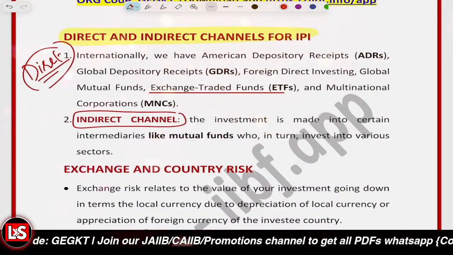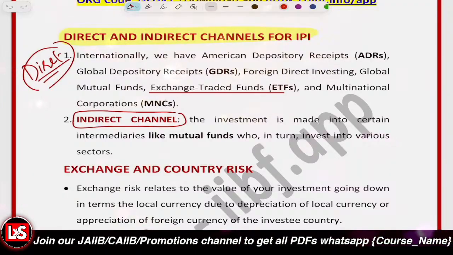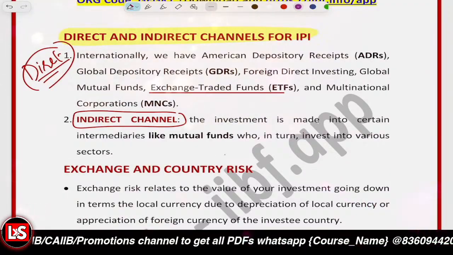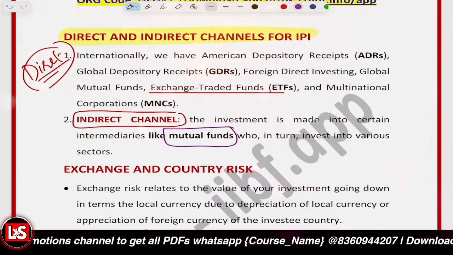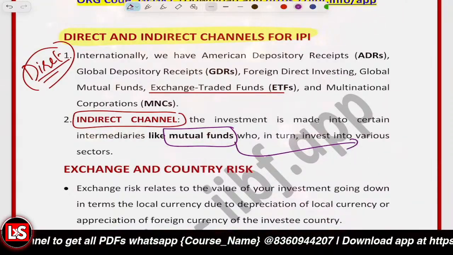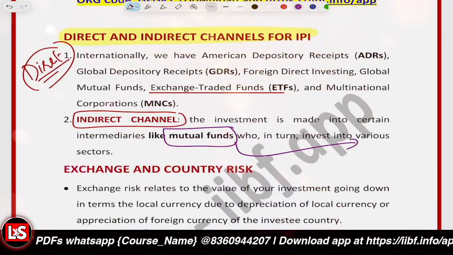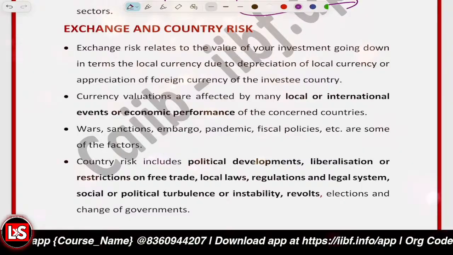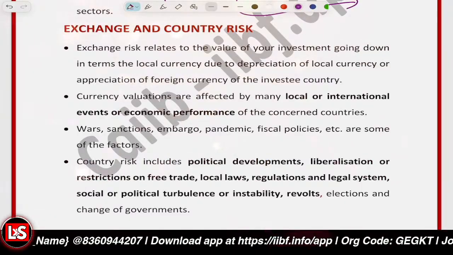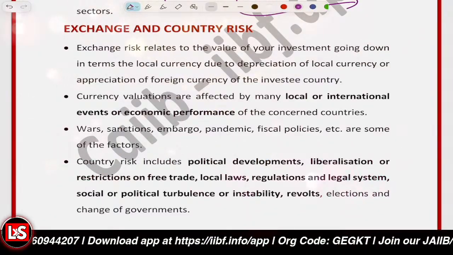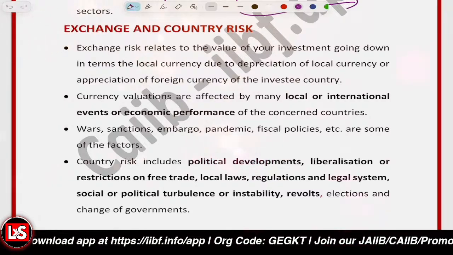The indirect channel means investing through an intermediary. Like you invest money into a mutual fund, and the mutual fund in turn invests into foreign sectors. That's an indirect investment. Further, I've already given you an idea of exchange risk, the risk arising due to fluctuation of the currency.